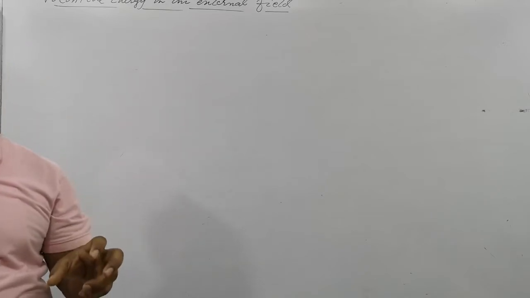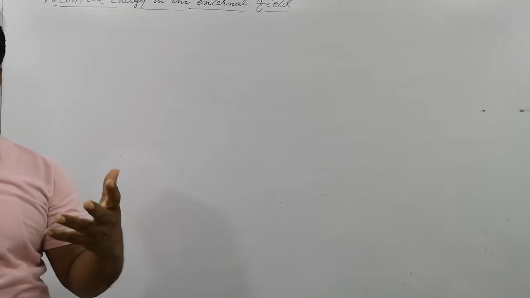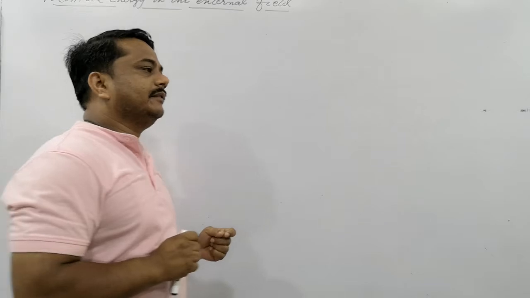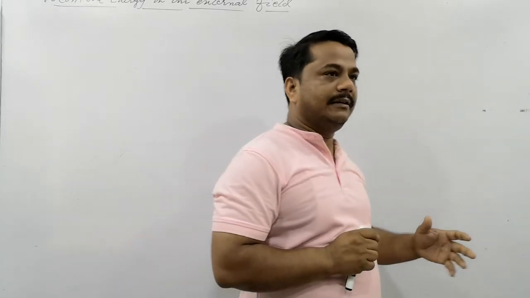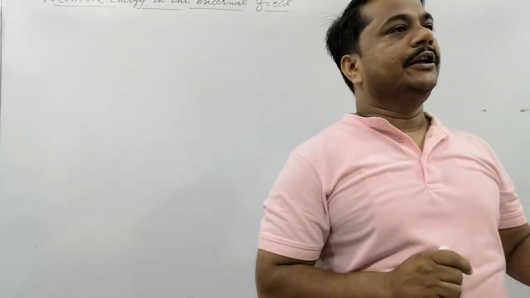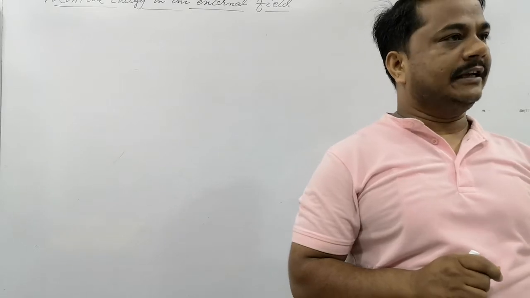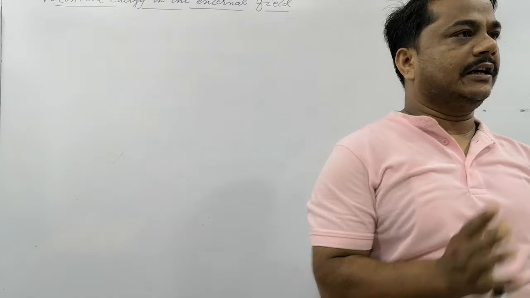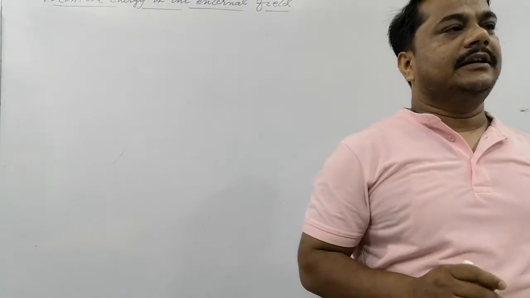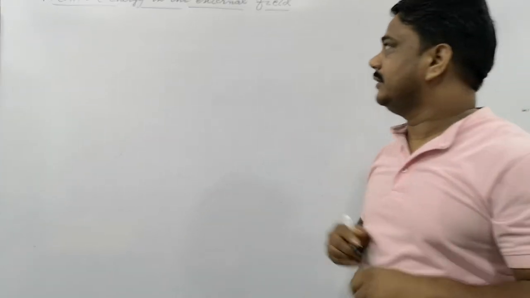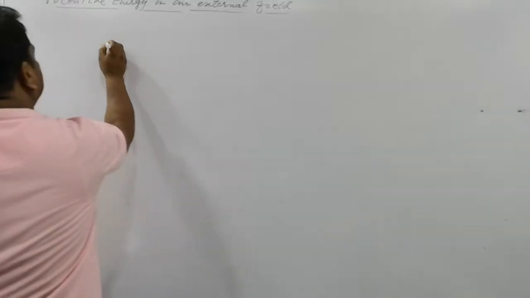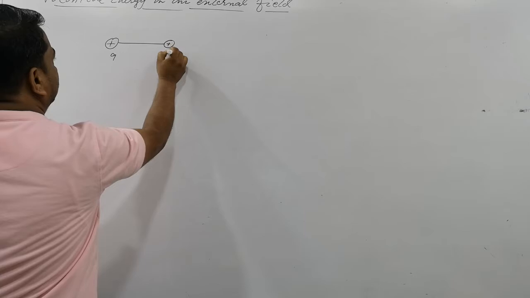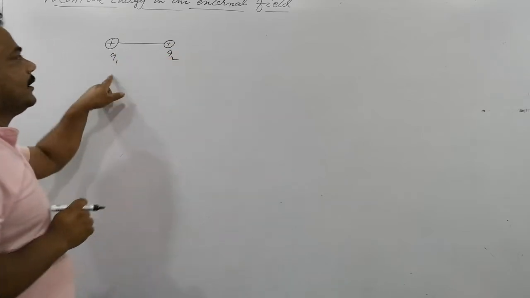Above the surface of Earth, at different points, gravitational potential was there. Potential means the work done in bringing a unit mass, a unit charge, a unit thing. How much work you need to do to set the body at this point. And yesterday I also gave you an example of a two-charge system: this is one charge and this is another charge. The two charges are here, Q1 and Q2.